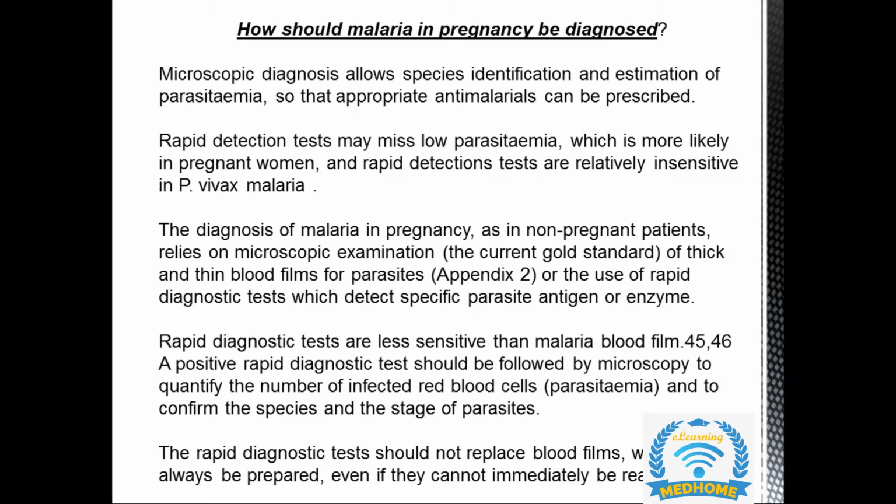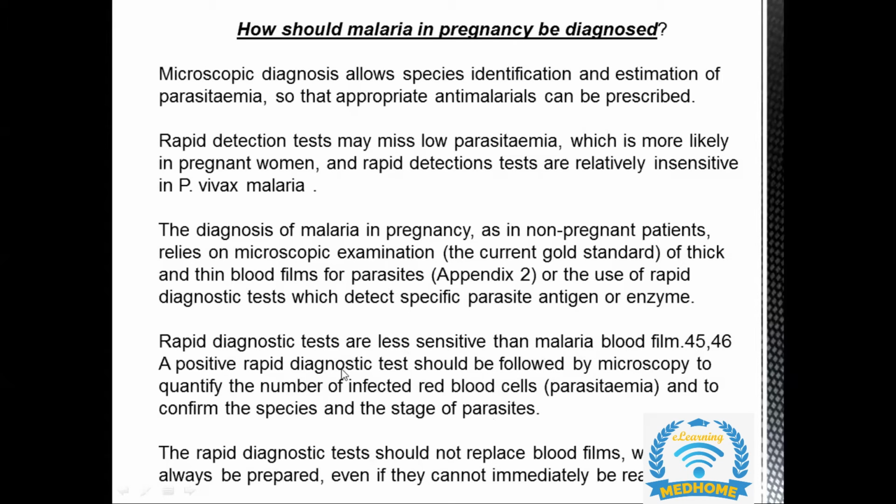For that, we are going to do the rapid diagnostic test, which will tell us about the quantification of the infected red blood cells. But ma'am, here it is written or, whether to do the thick and thin films or the use of the rapid diagnostic test. Okay, we can do either of them, but read ahead: rapid diagnostic tests are less sensitive than malaria blood film.